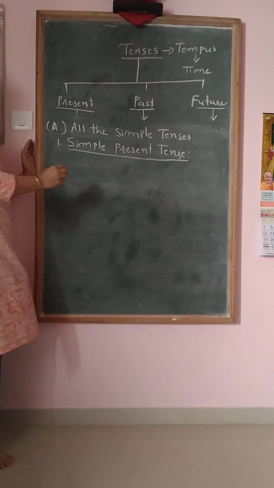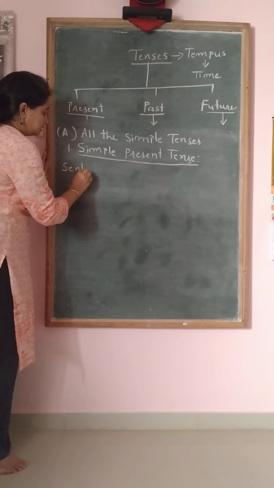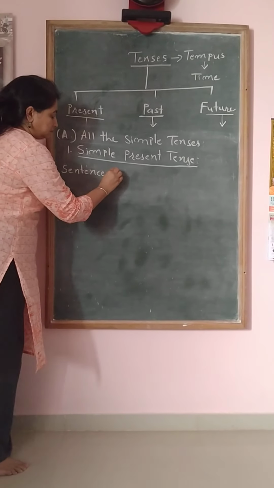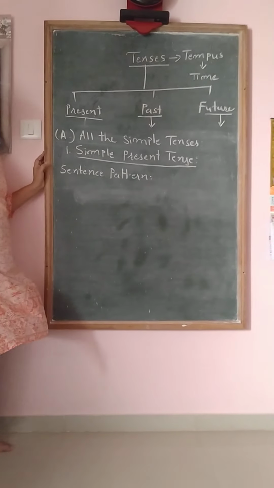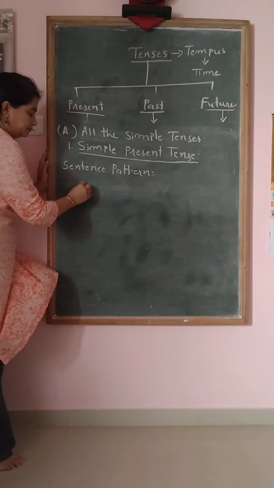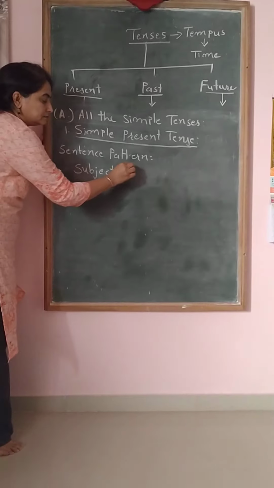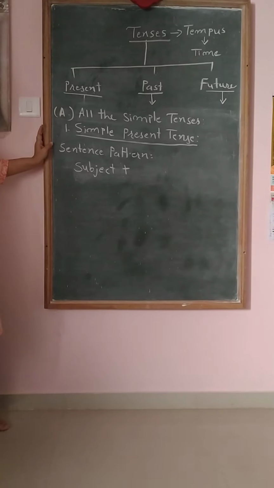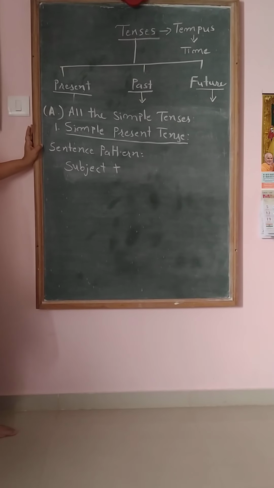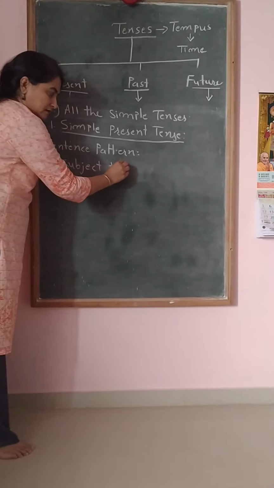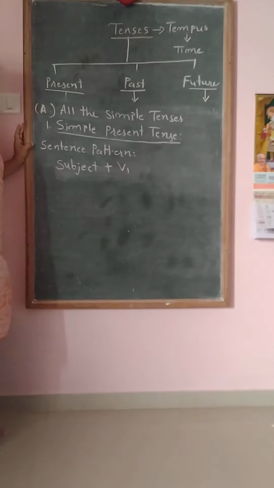Okay. So first let us understand the sentence pattern of this. Do you know what is the sentence pattern of simple present tense? Yes. First of all, subject, then plus verb. Which form of the verb? Do, does? No. That is s or es. Present tense form, V1. That we call V1.